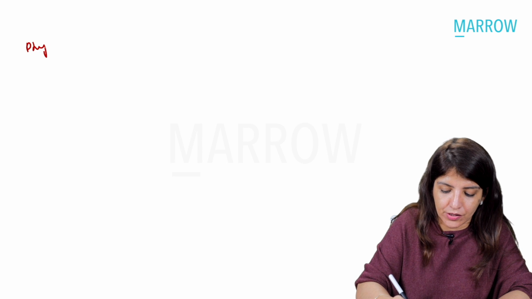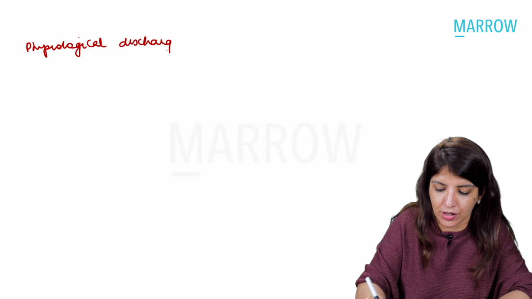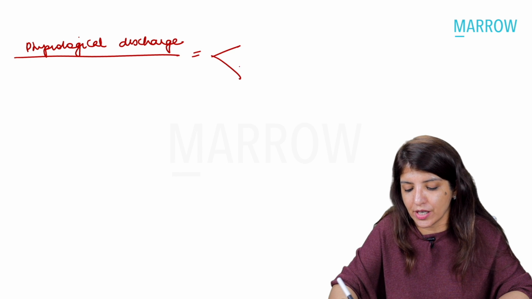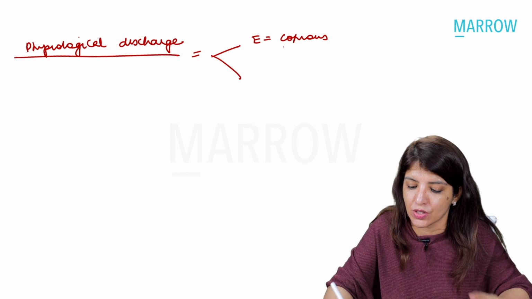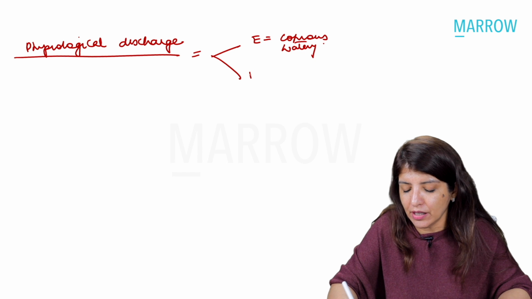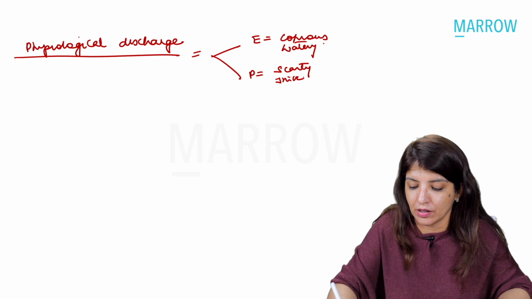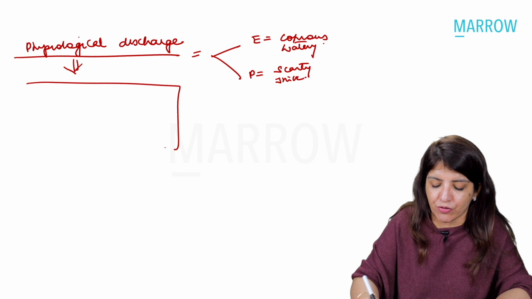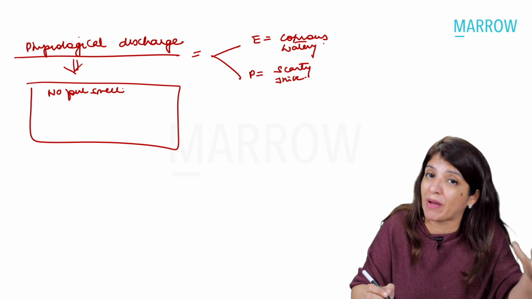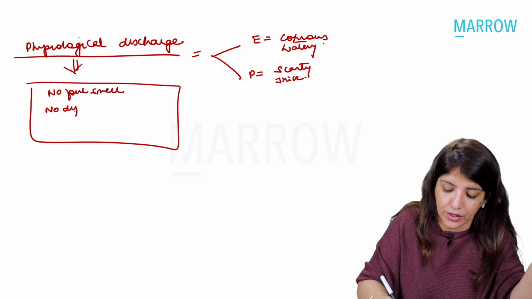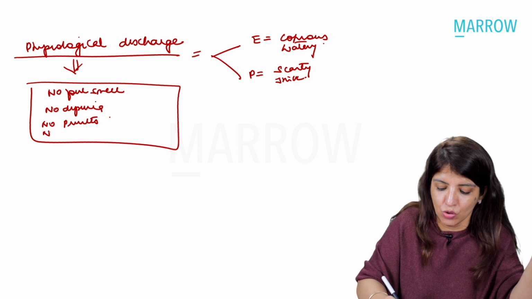Now, whenever there is physiological discharge, under the effect of estrogen, the quantity can be copious and watery. Under the effect of progesterone, it can be scanty and thick. Now, the things which you are never going to get in physiological discharge: there will be no foul smell, and that is how you are going to differentiate it from bacterial vaginosis. There will be no dysuria, no pruritus, no dyspareunia.